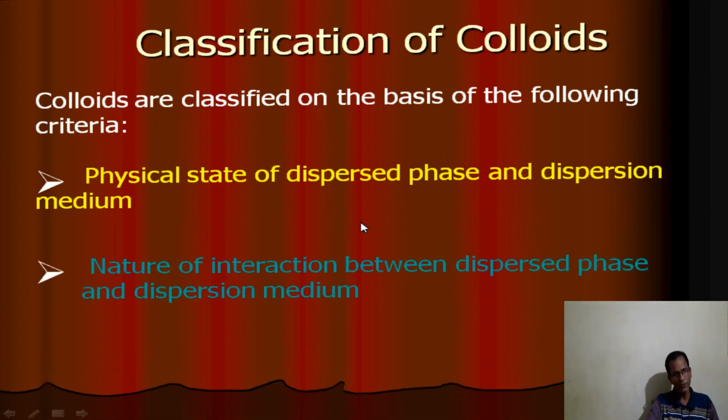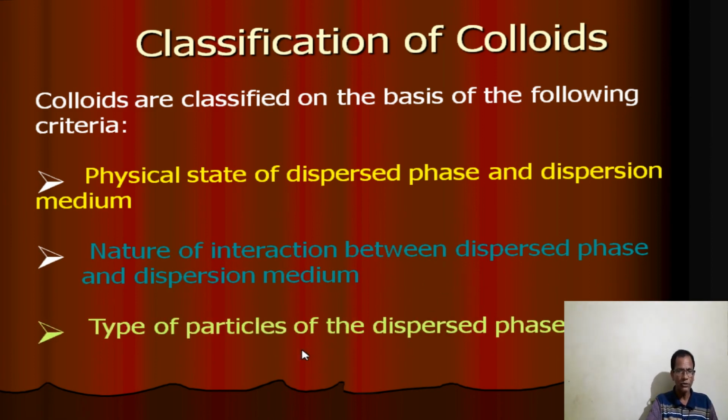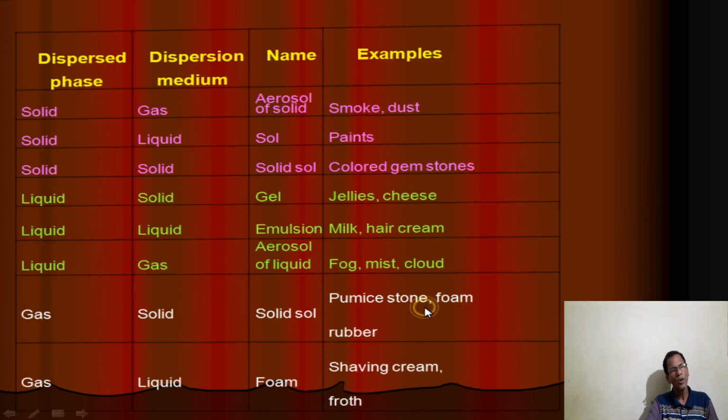Second type of classification is based on the interaction between DP and DM, that means attraction between dispersed phase and dispersion medium. Third type of classification is based on the nature of particles. Depending upon the nature of particles, that is dispersed phase, colloids are of different types. Let us discuss one by one.